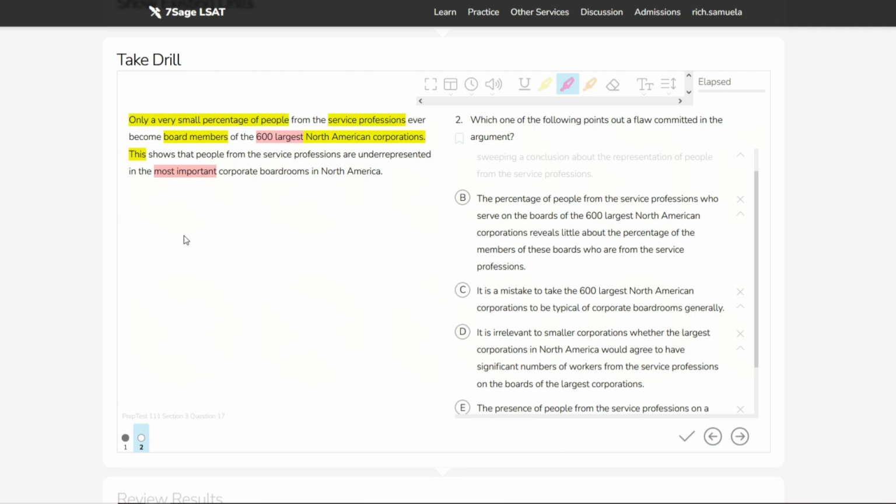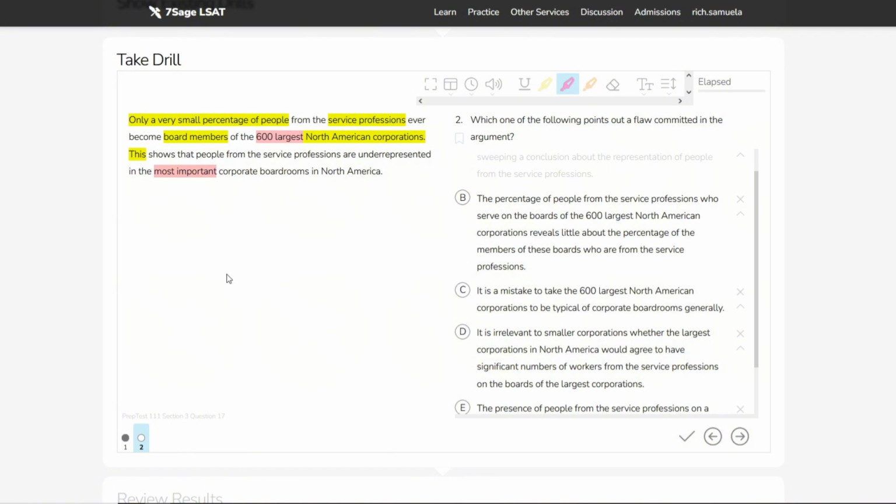So the argument itself is saying that only a very small percentage of people who have been service workers go on to be board members. Let's consider how many service workers there are in America, right? Maybe 2 million. There could be more, there could be less. That's not the point. Only a very small percentage of that 2 million go on to become board members, right? How many slots are there on the boards of these corporations? Say 600, maybe there are 10 board members per corporation. That means there are only 6,000 slots to fill, 6,000 seats.